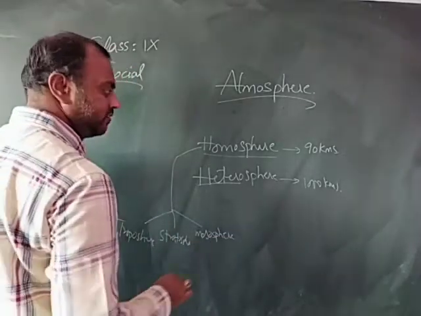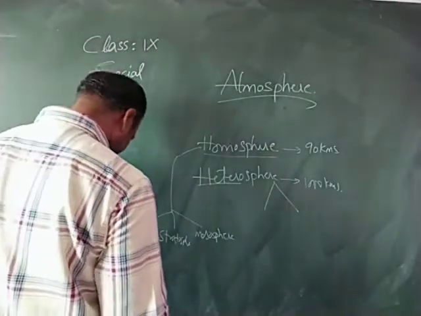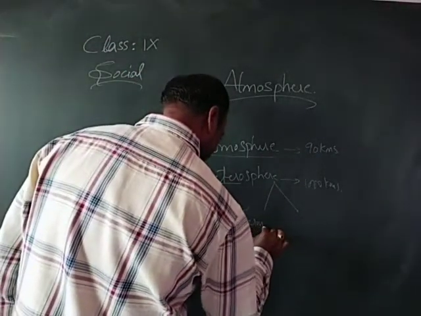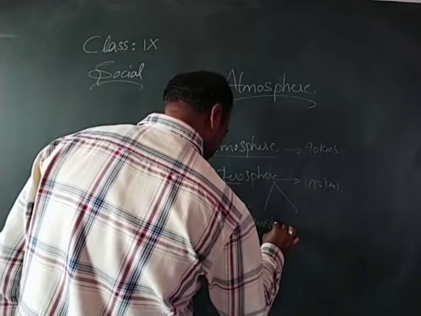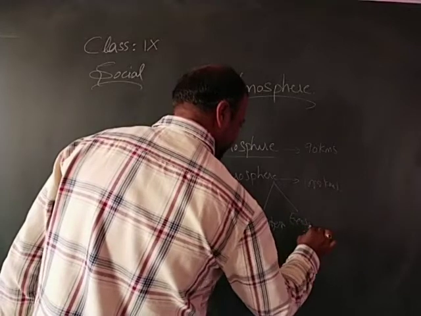These are the three layers. Whereas the heterosphere is also divided into two layers. One is the thermosphere, and the last one is the exosphere.